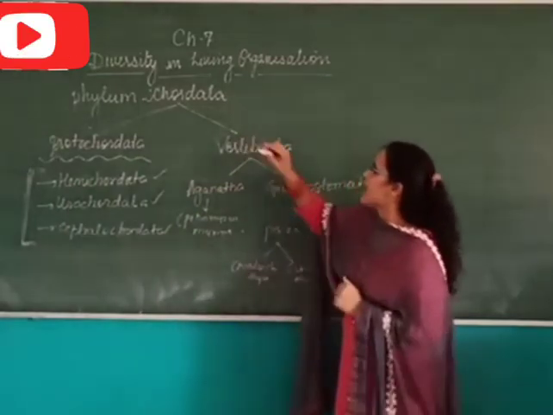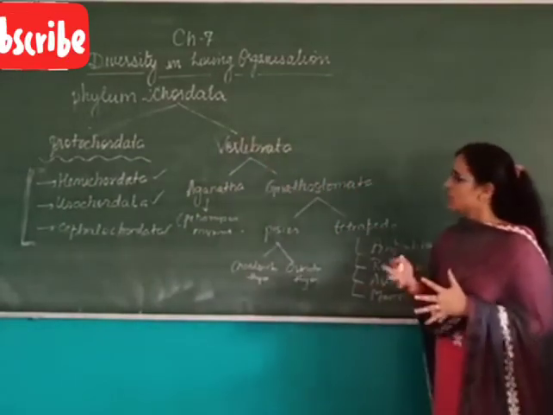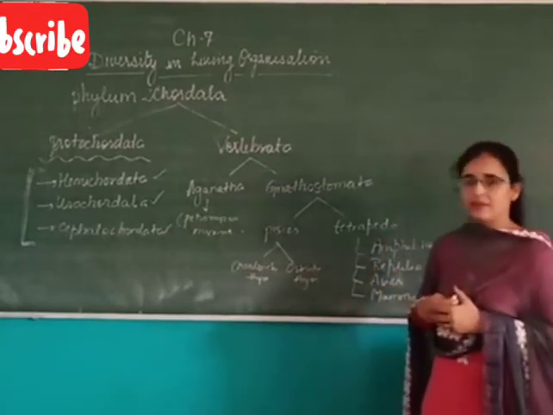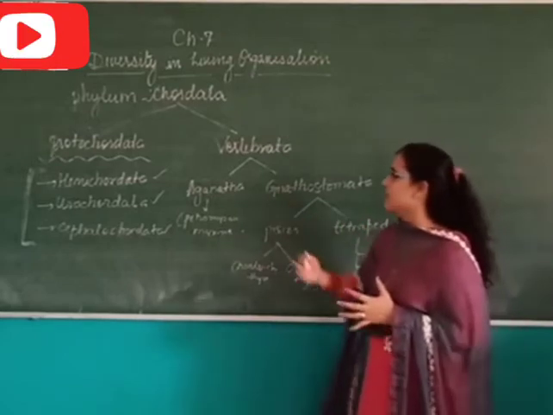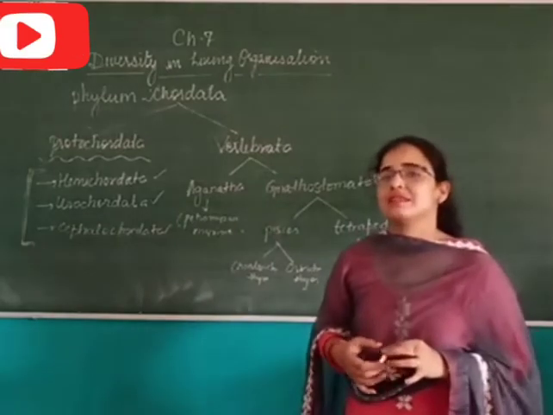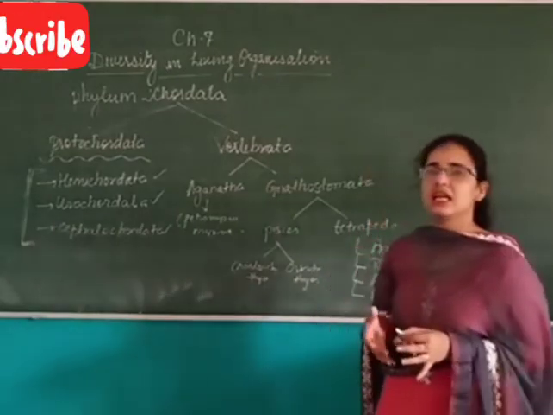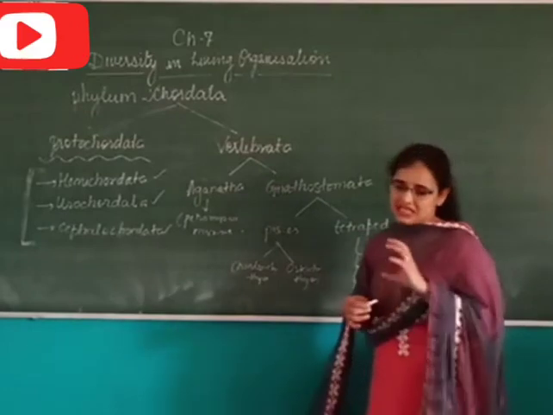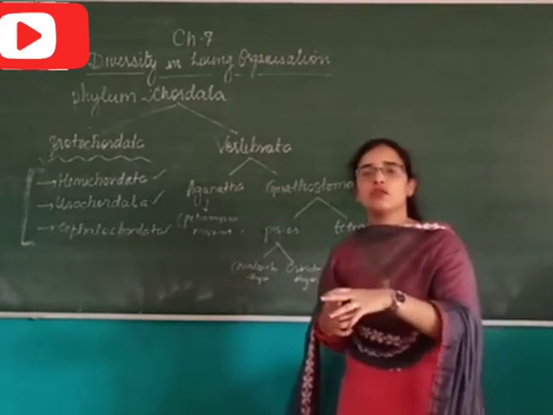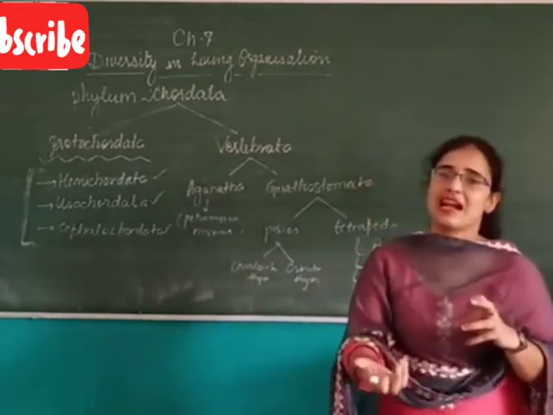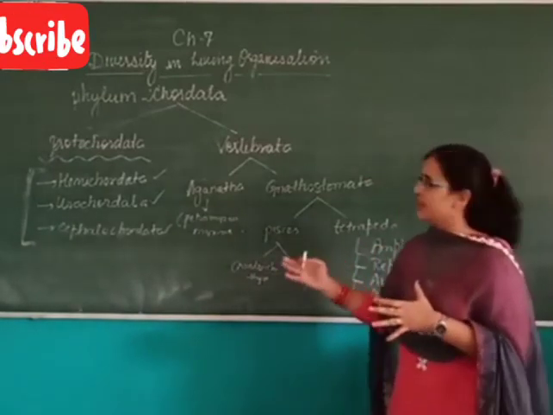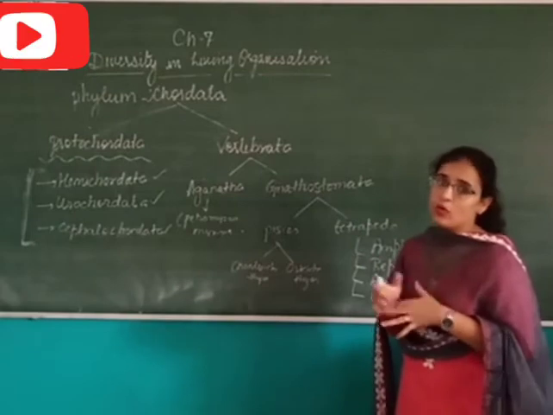Vertebrata is further divided into two superclasses, that is Agnatha and Gnathostomata. In Agnatha, basically jawless organisms are there, like Petromyzon and Myxine. They have hooks and suckers through which they attach to the body of the host and suck the nutrition, that is blood, from their body. So Agnatha is the jawless category of subphylum Vertebrata.